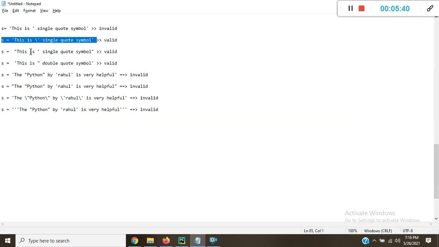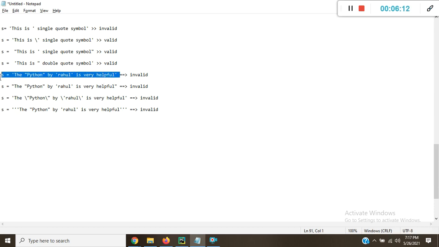This is also valid, because if you use a single quote inside double quotes, it is treated as a single quote. And this is also valid because we have put a double quote inside single quotes. And this is invalid because there are multiple single quotes and multiple double quotes, so Python will get confused and give an error.